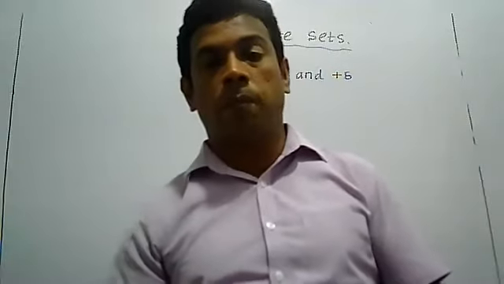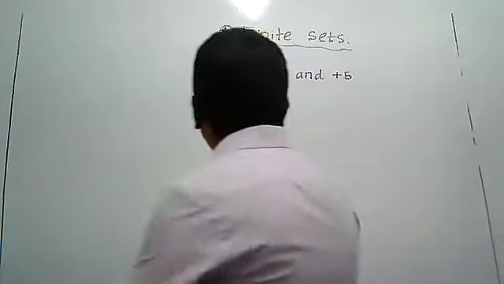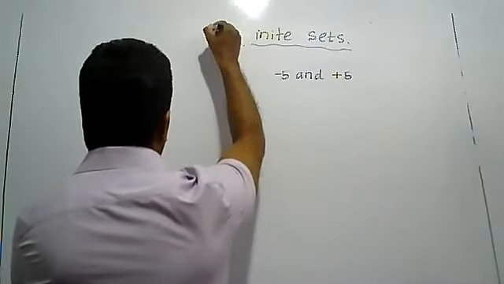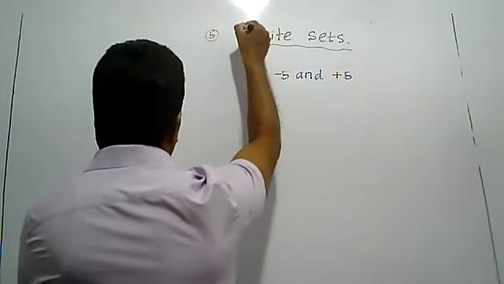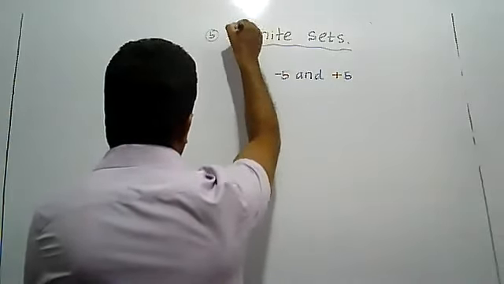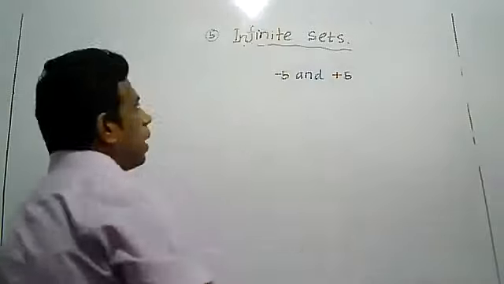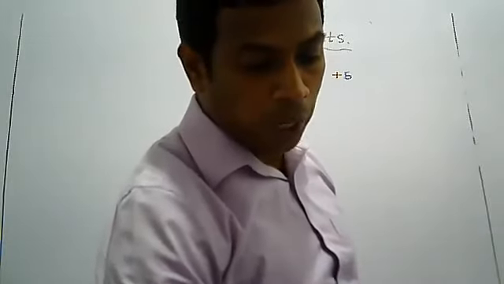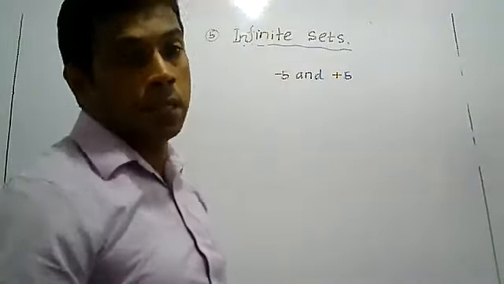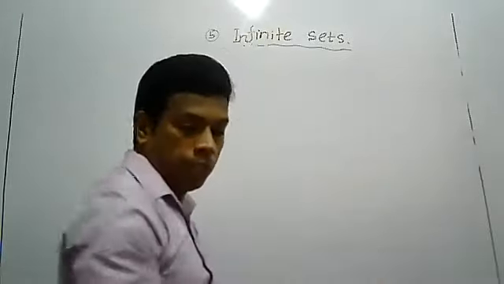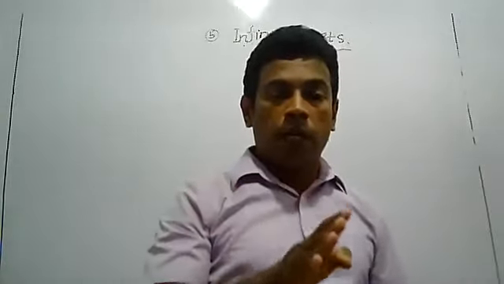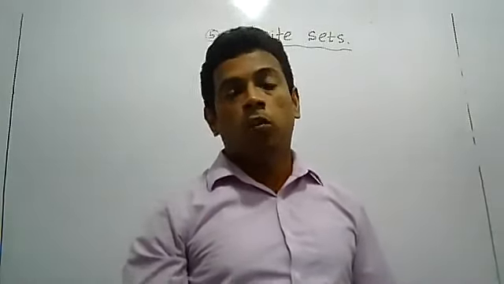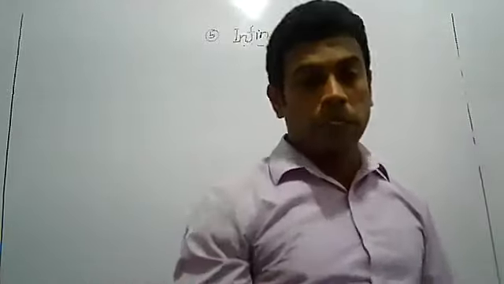Then write down the next term, the fifth one, infinite set. Write it in order, 1, 2, 3, 4, 5. Infinite set. Now I told you finite means a countable number of elements, infinite means an uncountable number of elements. It is very easy to identify and very easy to write examples for this.